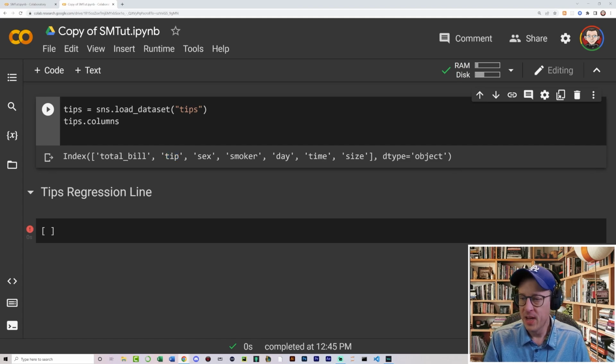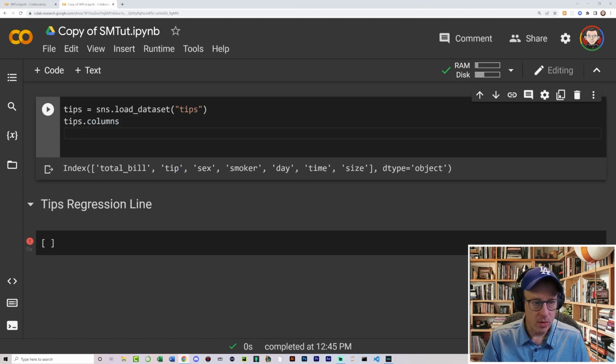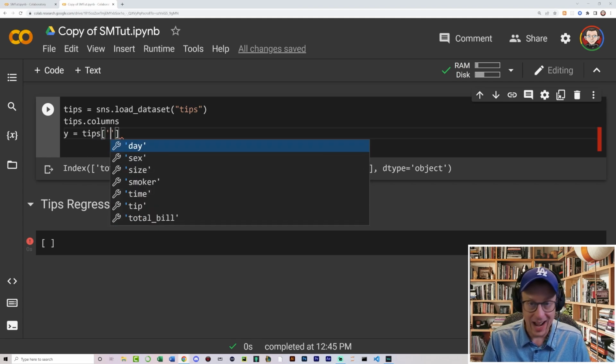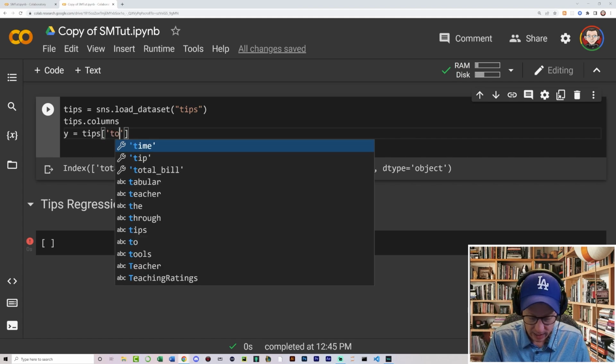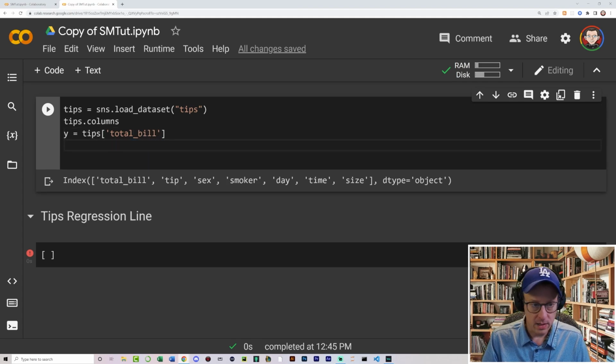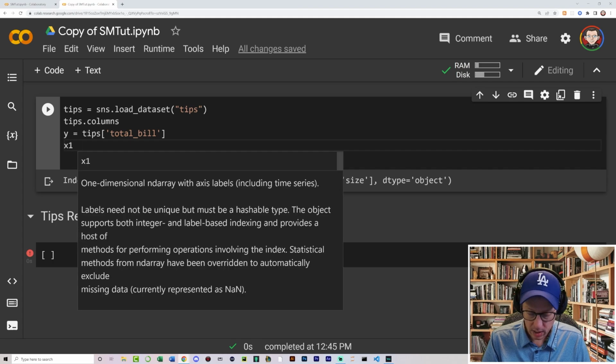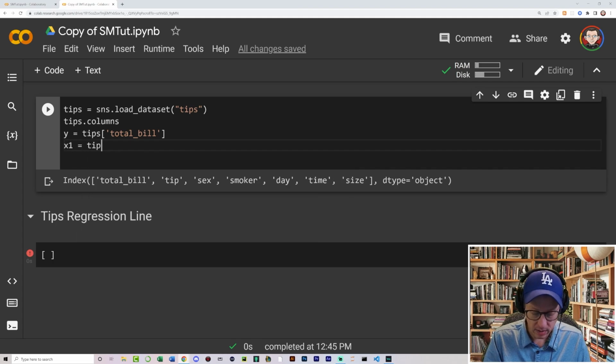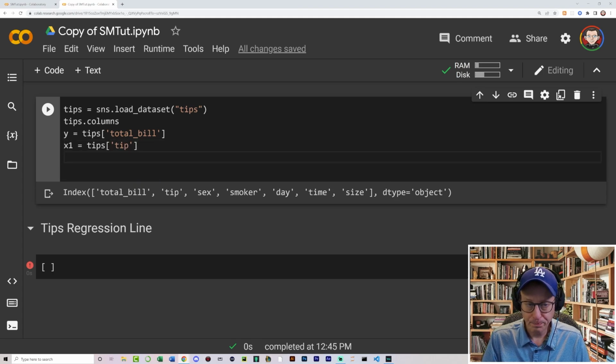All right. So now that we have that, I am also going to come in. I'm going to define that y is going to be equal to, and I'm going to call tips, which is the name of my data set. And I personally believe that the total size of the bill has the most bearing on the tip. We could test everything if we'd like. So we can say total bill, and I'm going to say x1, and I'm going to go and get my tip amount. So the tips and tip like this.